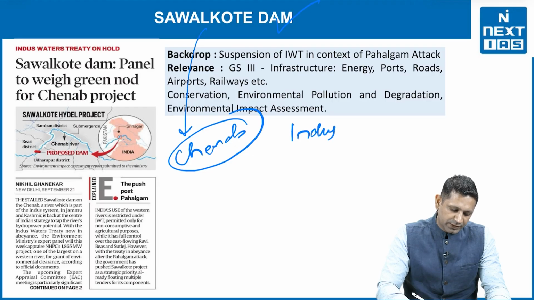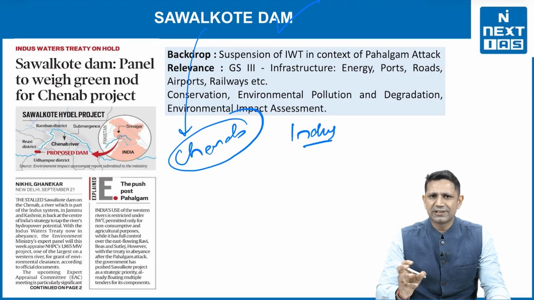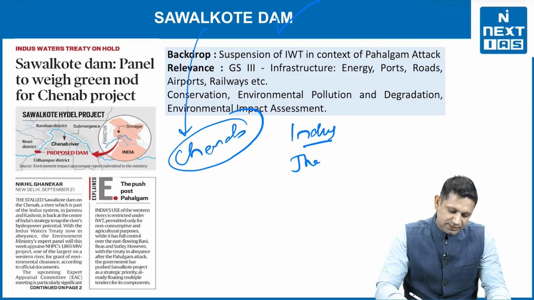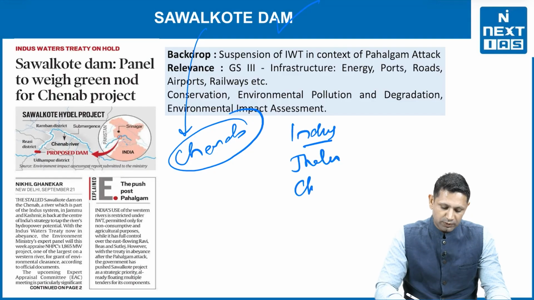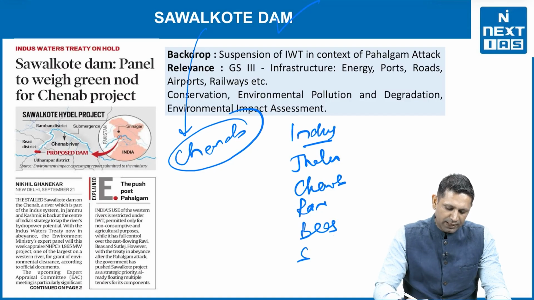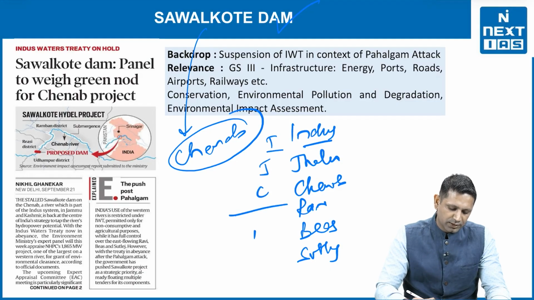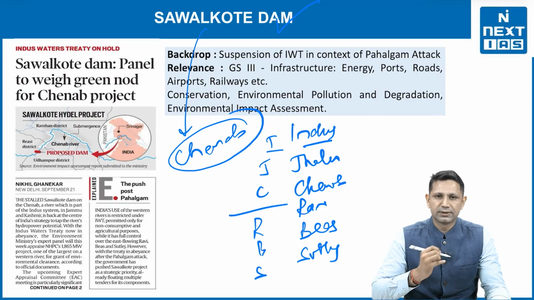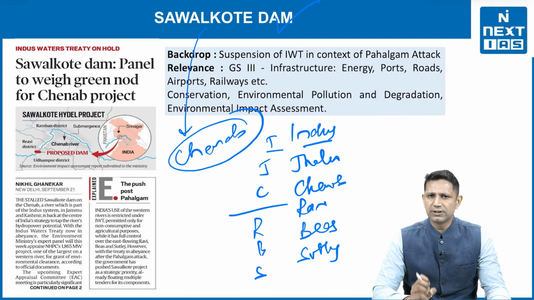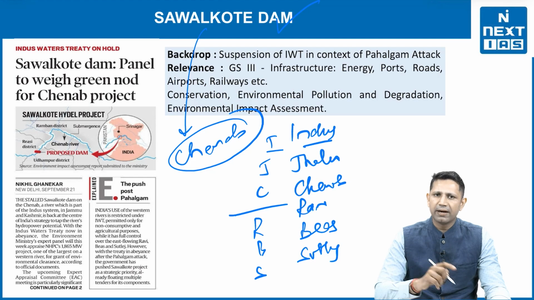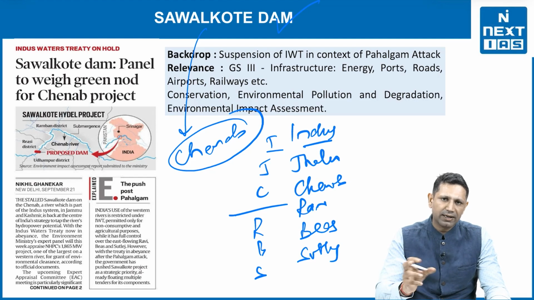Now this Indus River water system comprises of 6 rivers. First is Indus, second one is Jhelum, third one is Chenab, then fourth one is Ravi, then we have the Beas and lastly we have Satluj. So it is C, J, I and R, B, S. This is the sequence of these rivers. Now second thing is that these rivers flow between India and Pakistan. So that's why the water has to be divided between India and Pakistan.